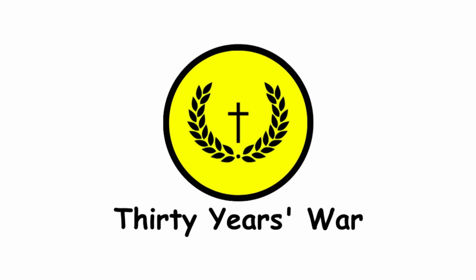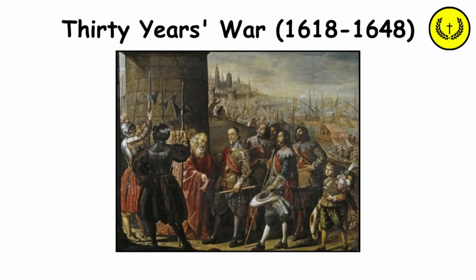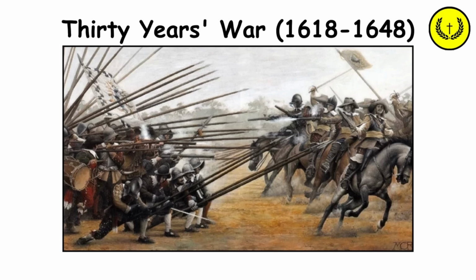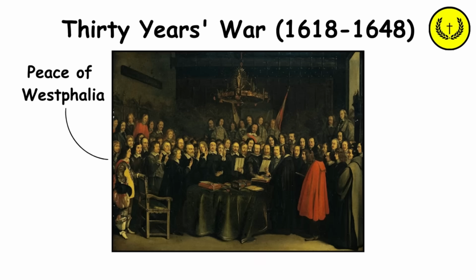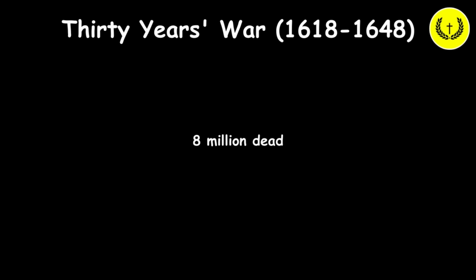30 Years' War. The 30 Years' War was a conflict fought in Central Europe, mainly in the Holy Roman Empire. It began as a religious war between Protestants and Catholics, but evolved into a struggle for power and territory among European states. It ended with the Peace of Westphalia, which established the principle of state sovereignty and religious tolerance in Europe. Over 8 million people were killed.